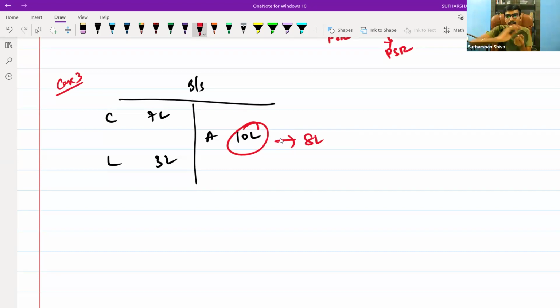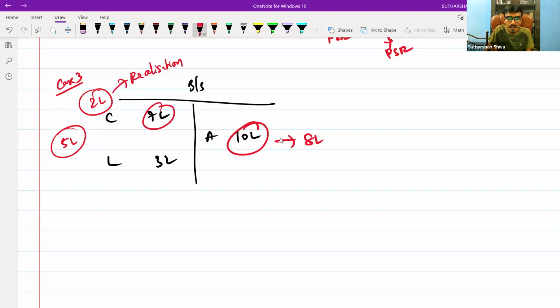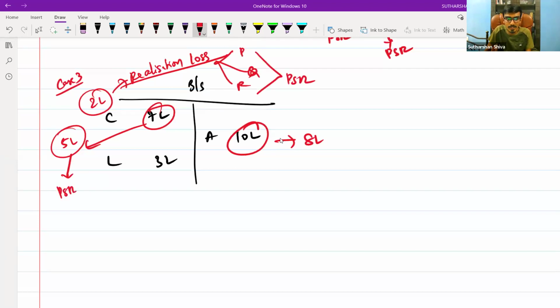From 8 lakh, 3 lakh is gone. I am left with 5 lakh. Where did the 2 lakh go, sir? 2 lakh is a realization loss. Out of 7 lakh, 5 lakh will be there and 2 lakh will be your realization loss. The realization loss should be divided among P, Q, R in the ratio of PSR. In the same way, this 5 lakh will be distributed in the ratio of PSR.